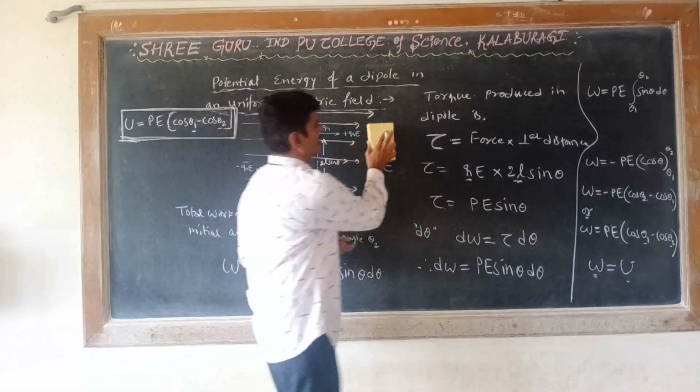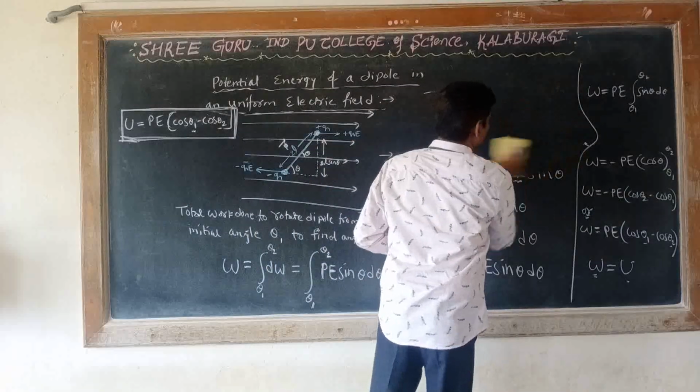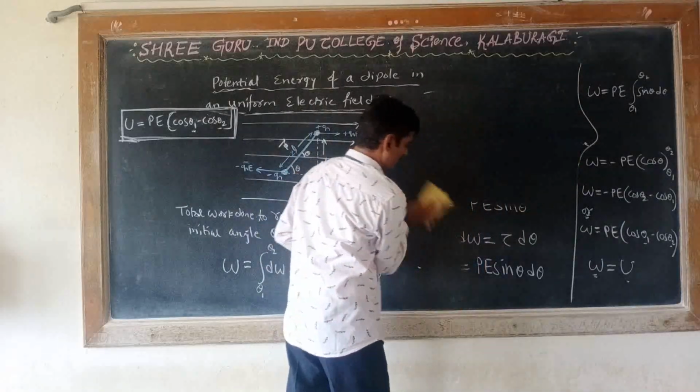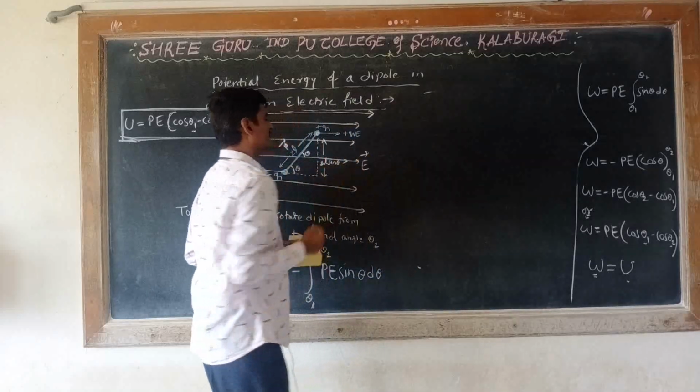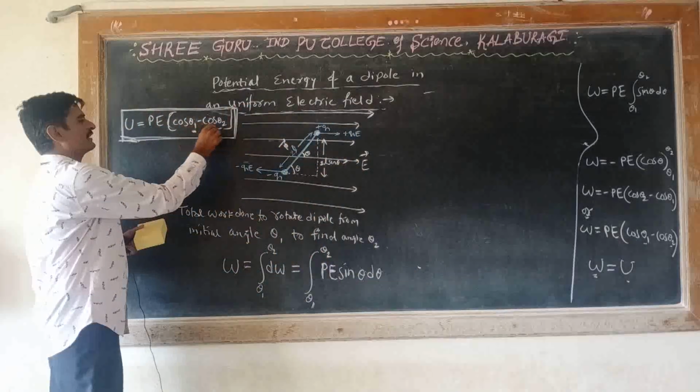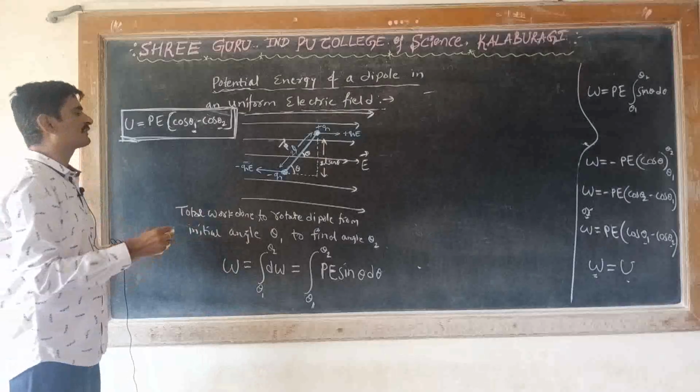Now I'll take some different types of formula. So this is from any random position theta 1 to another random angle theta 2.